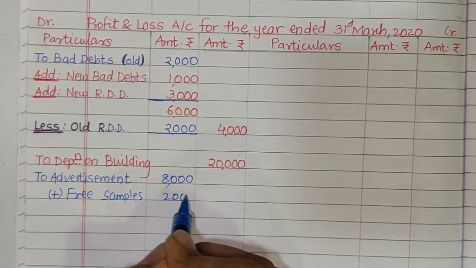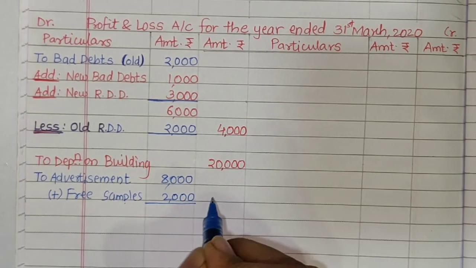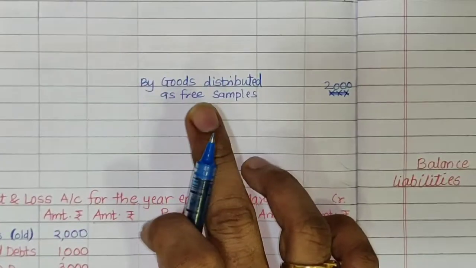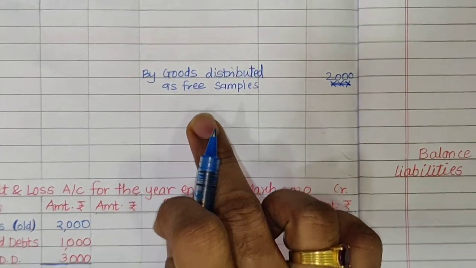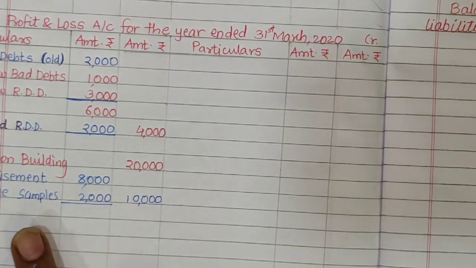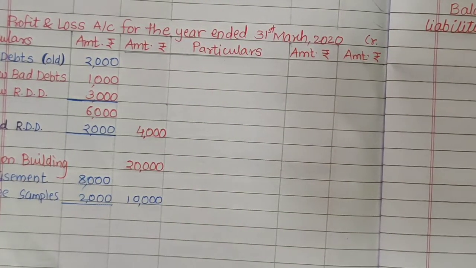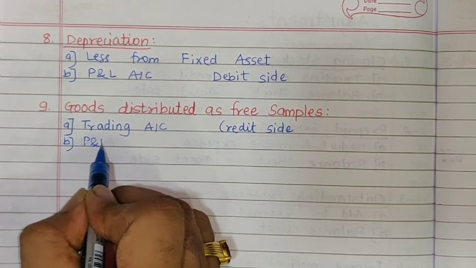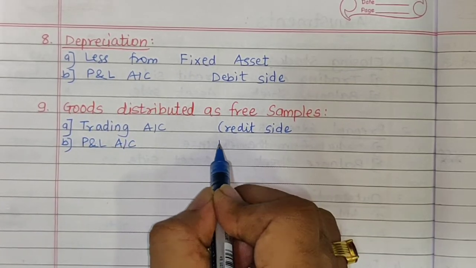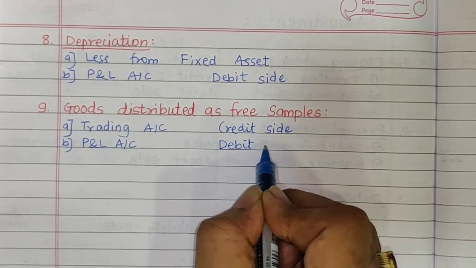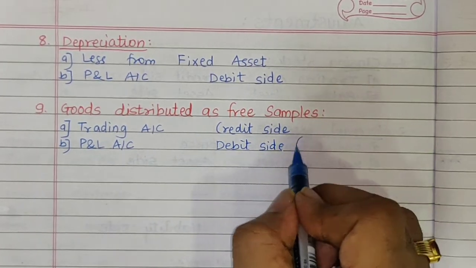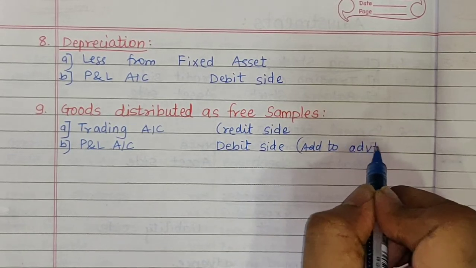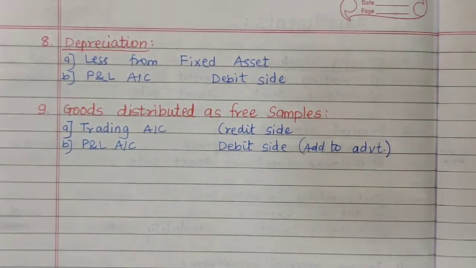So total advertising expenses for the year are rupees 10,000 in this example. So first effect is trading account credit side, and second effect is profit and loss account debit side, or add to advertisement if advertisement expense already appears in the question.